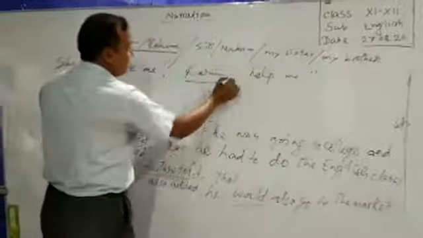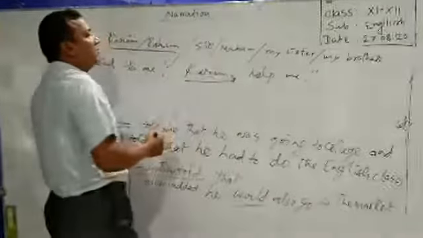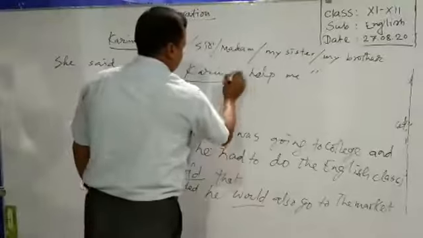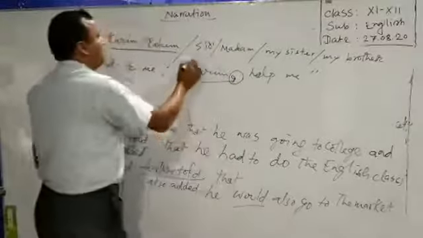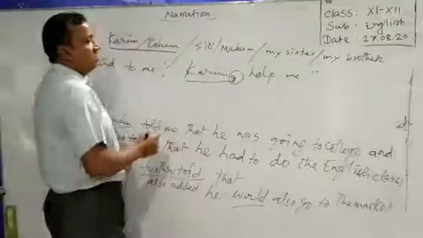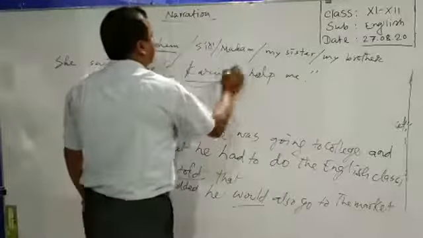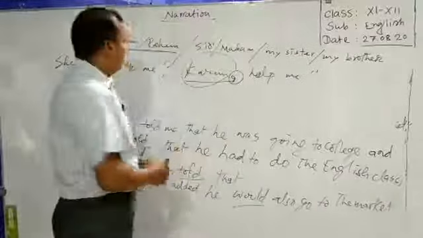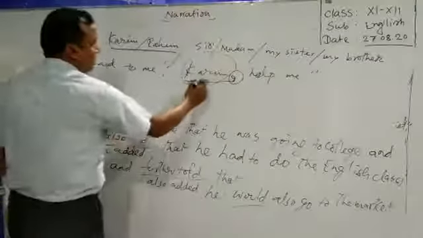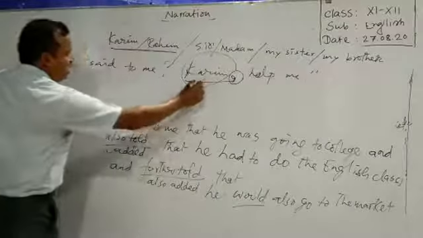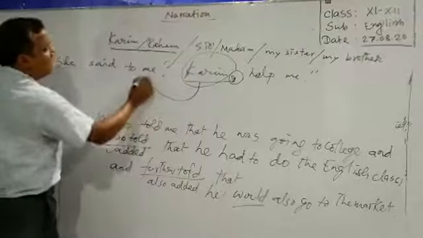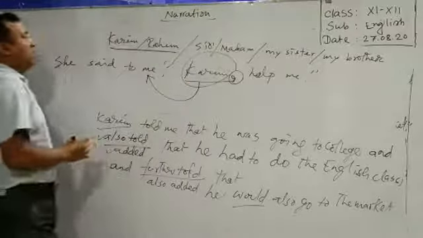So I have used Karim as the vocative case, and after the vocative case you will find a comma. Karim is not the subject here. So you have to bring this noun to the place of the listener.